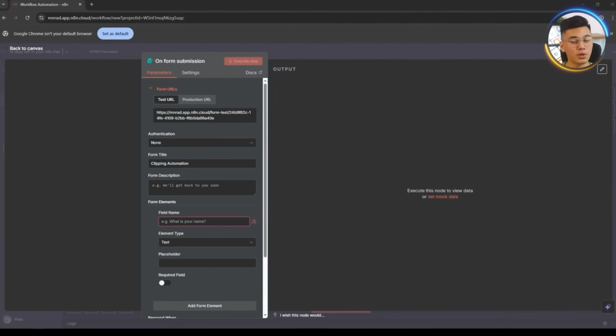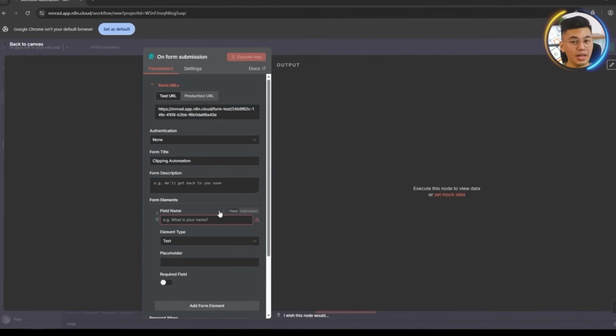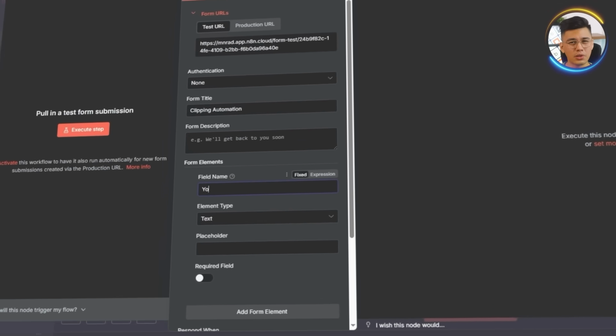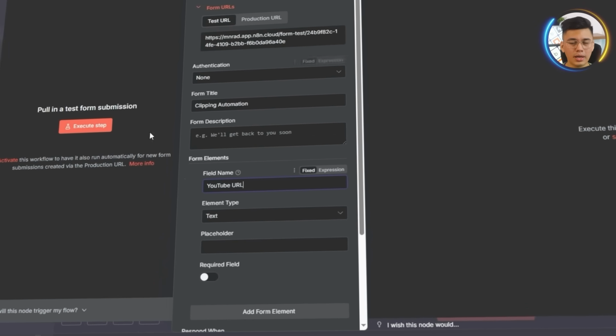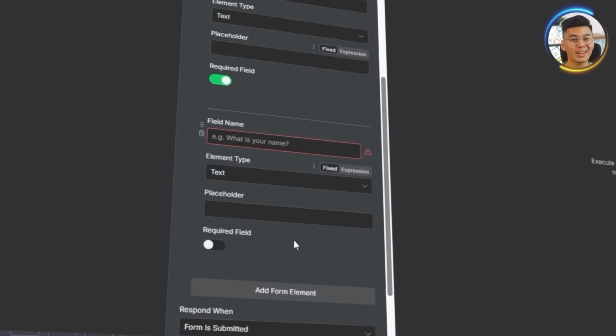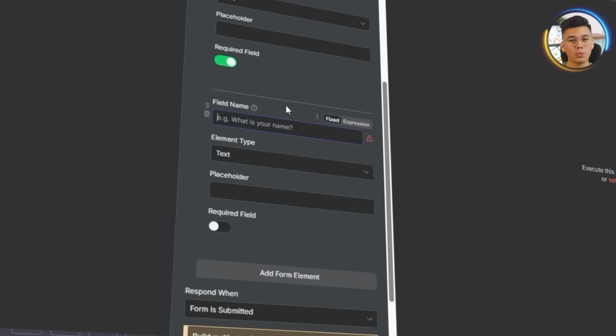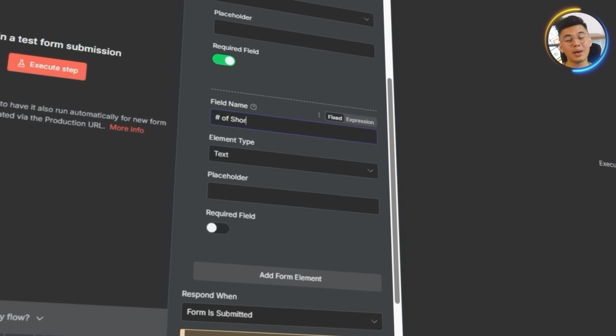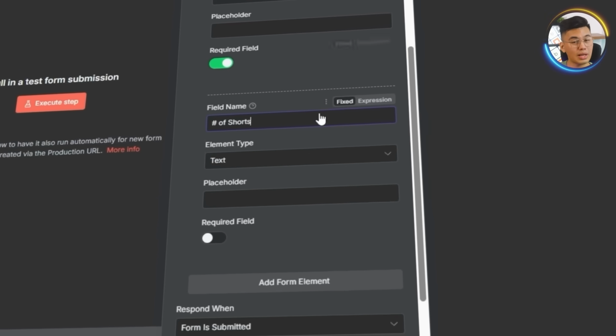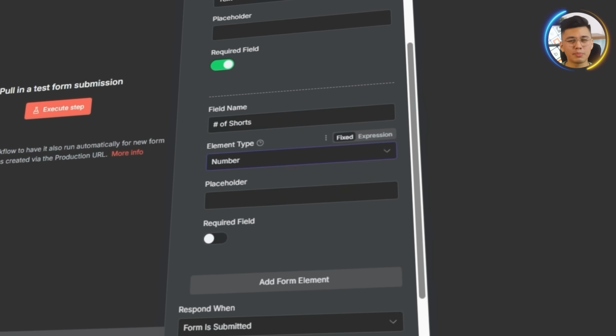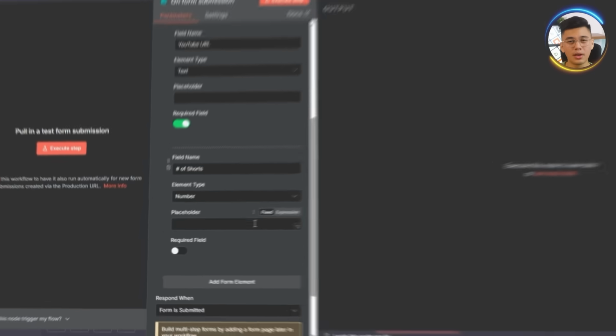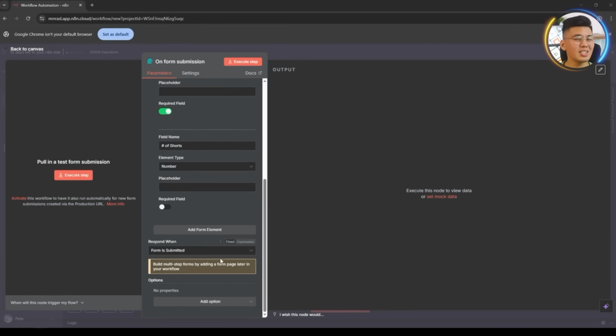Next, let's move over to the form elements and start adding our inputs. Let's add a first field and call it YouTube URL. This one is essential, so we mark it as required. After that, we are going to add a second field with the name Number of Shorts, which will allow us to specify how many clips we want to generate from that video. These two inputs give us just enough control without overwhelming the user.